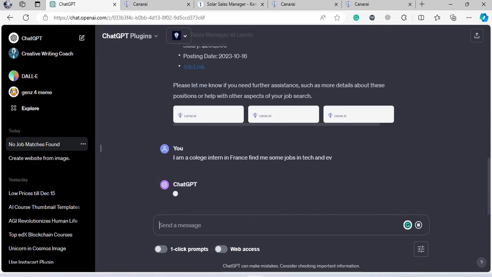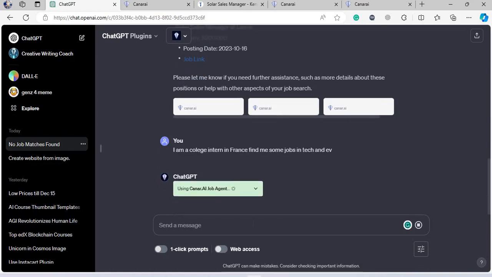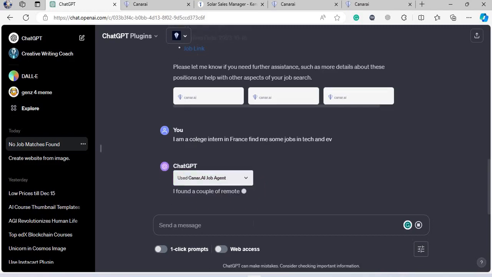So folks, I'm a college intern in France. Find me some jobs in tech and EV. Tech basically means any of the tech, and EV means electric vehicles, as most of you know. So we'll give Canard.ai a little moment, and within a few moments it's going to fetch us some really good jobs. Now folks, when we write intern, the AI model is smart enough not to show us job positions which require experience, and you'll find that out really soon.